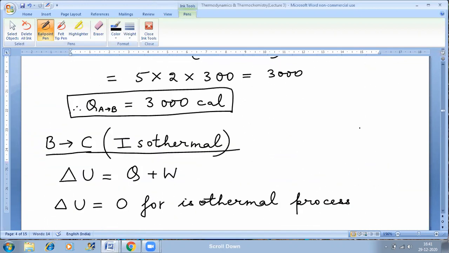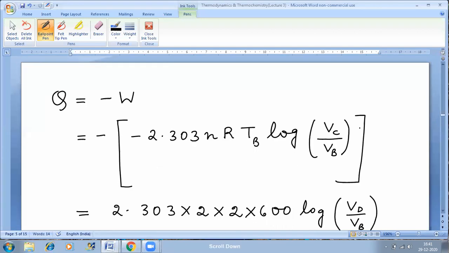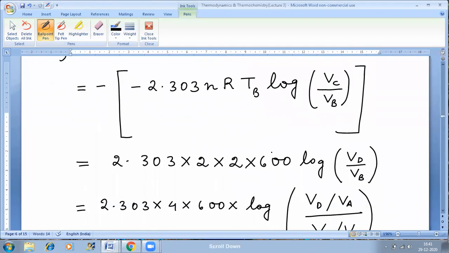W. I gave you different formulas for work done. So put that value. W for an isothermal process is minus 2.303 nRT log V final upon V initial. Because we are focusing on BC at the moment, C is our final state and B is our initial state. So VC is the final volume and VB is the initial volume. So VC upon VB is V final upon V initial. TB is 600 Kelvin, we found out. n is 2 moles, R is 2 calories per mole Kelvin.